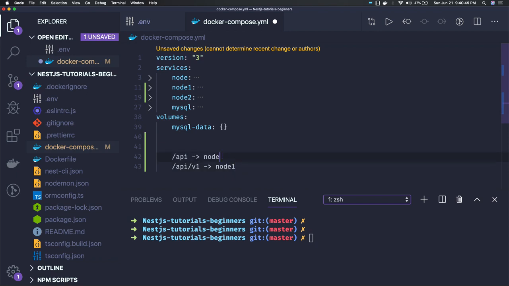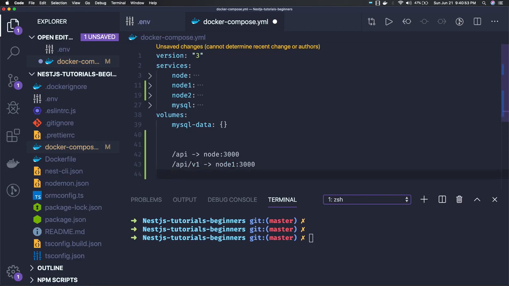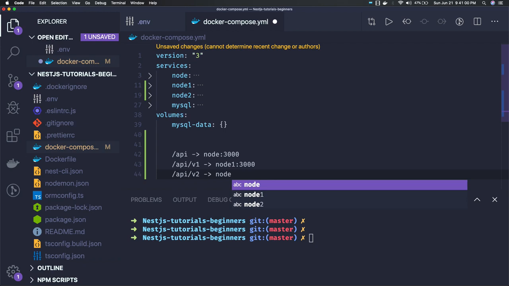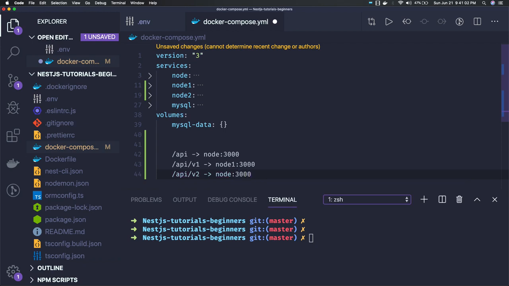This should be your default communication on port 3000. This should be a communication on 3000, because container port can be the same since they are in their own namespace. v2 will be node 2, 3000. All these scenarios we will be covering with the local setup. Thanks everyone.